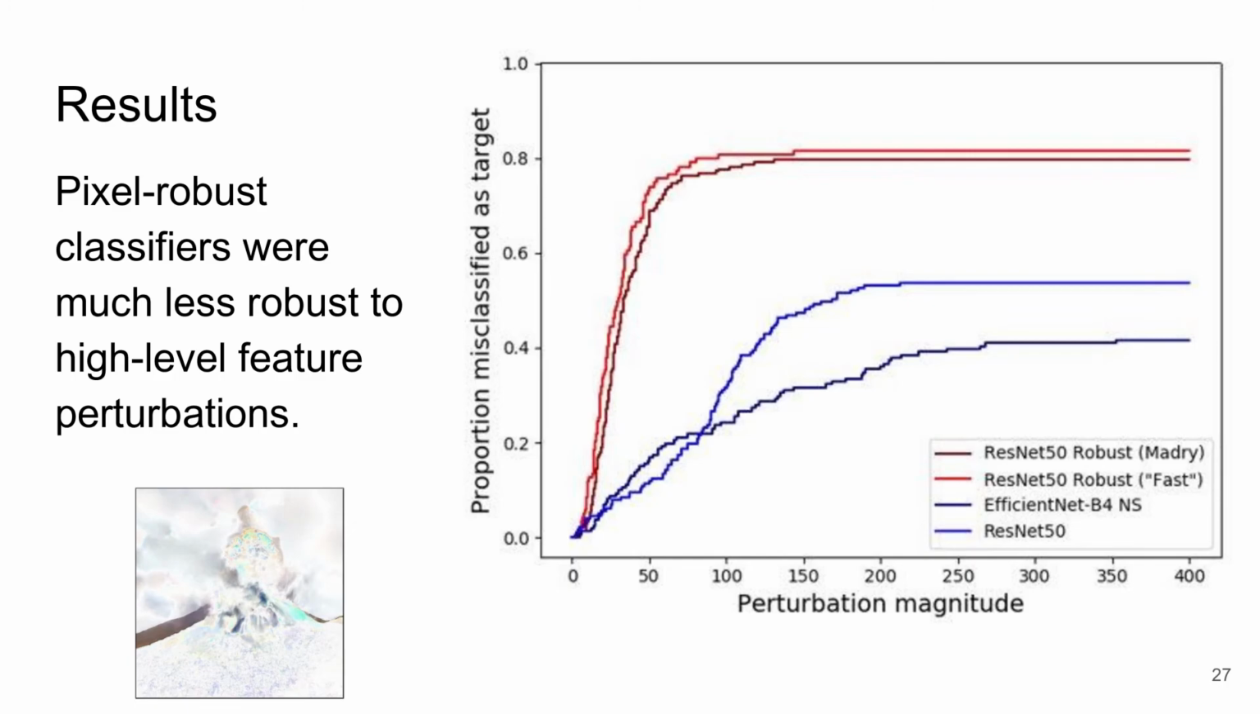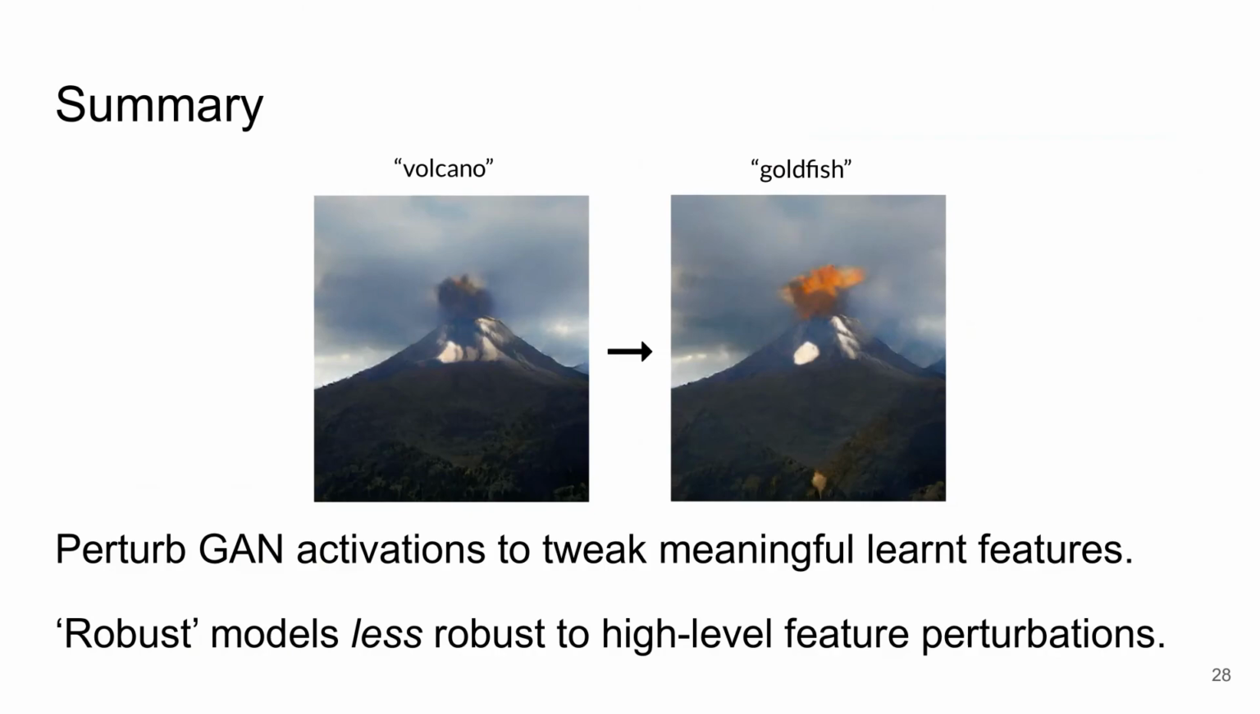But our work suggests that this may actually harm robustness to variation in the meaningful features that are actually present in the data. In summary, we perturb the activation values in generator networks as a way to evaluate classifiers' robustness to meaningful feature changes. Our finding that adversarially trained models are actually less robust in this sense is surprising and seems worthy of future investigation.